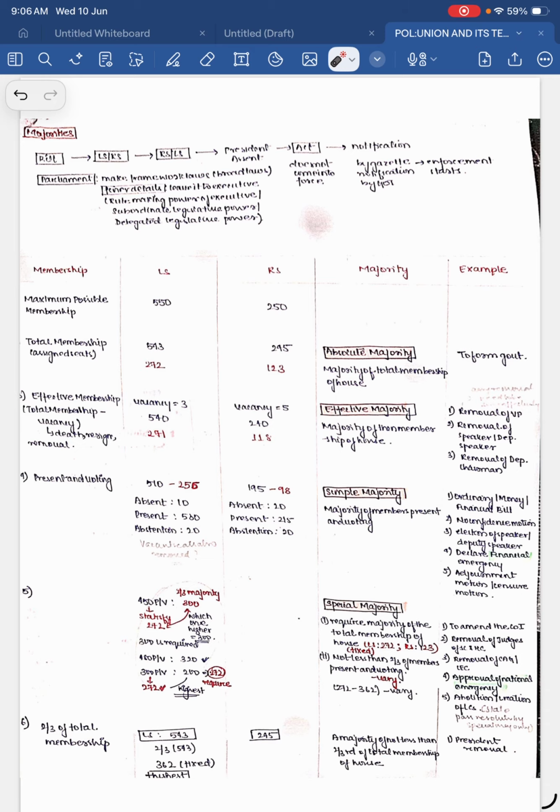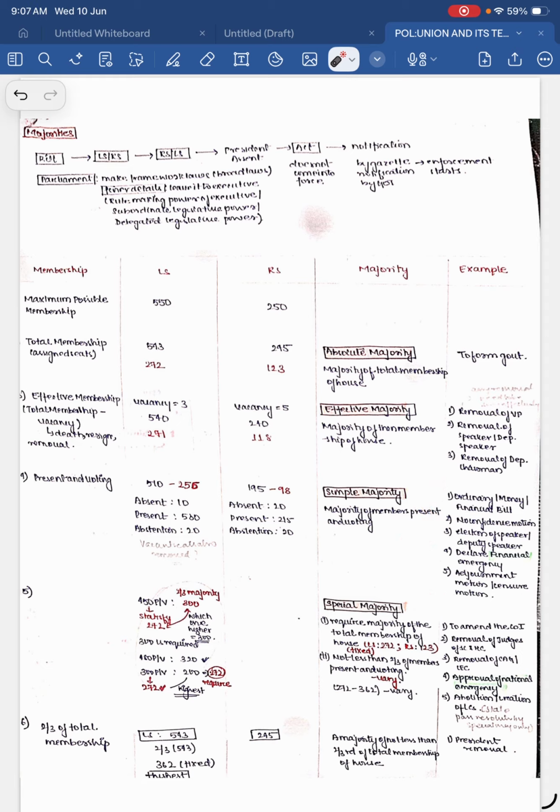For election of speaker and deputy speaker, we use this. For emergency, see, we have three types: national emergency, financial emergency, president's rule. For president's rule and financial emergency, we use simple majority. But for national emergency, we use special majority. Why that? I'll explain in the emergency chapter. Okay, these are the use cases.